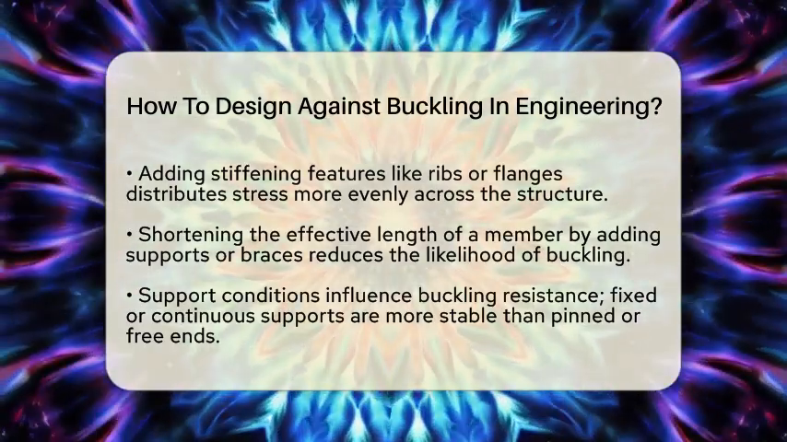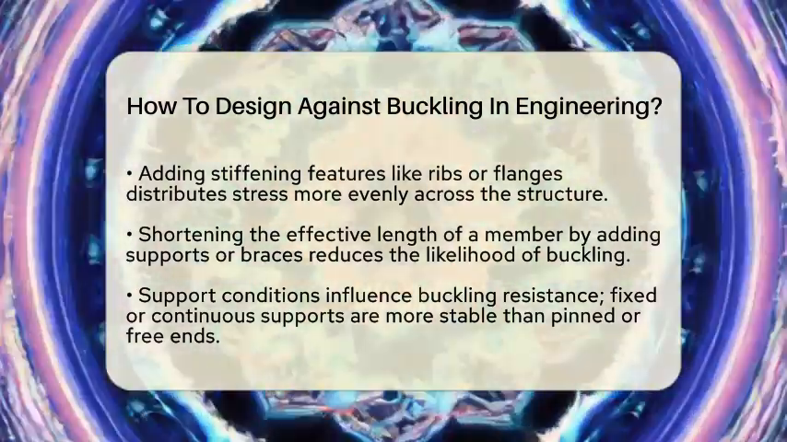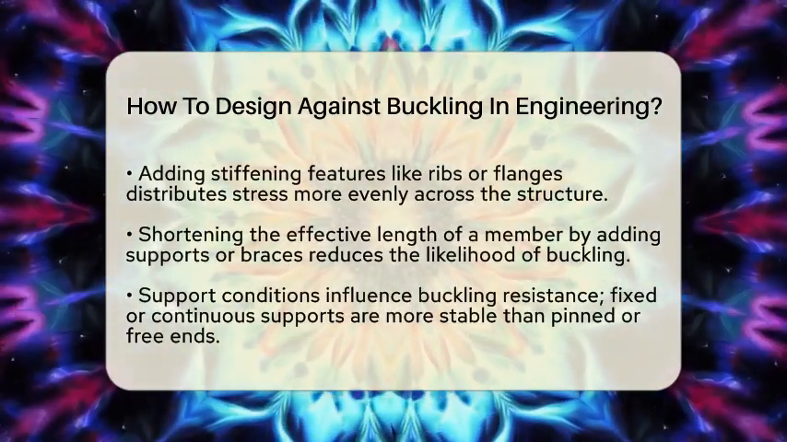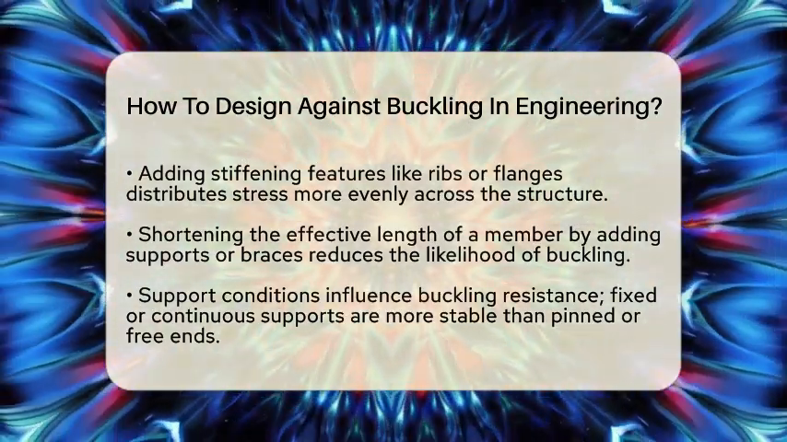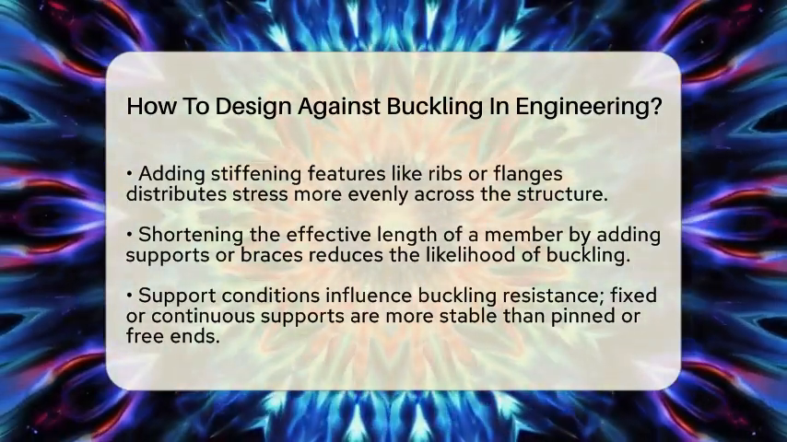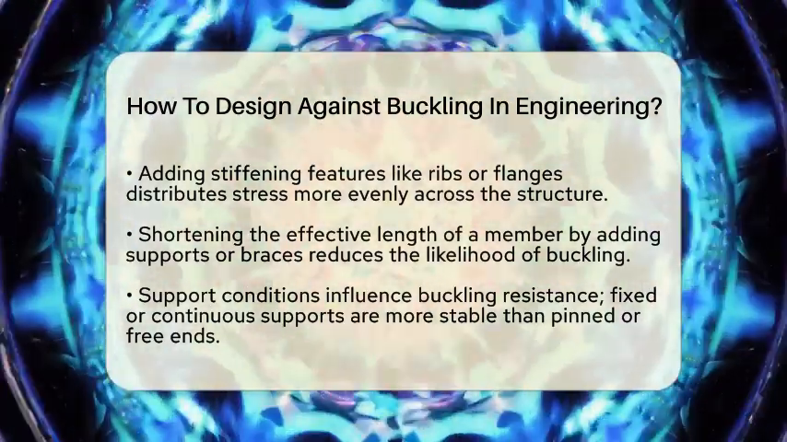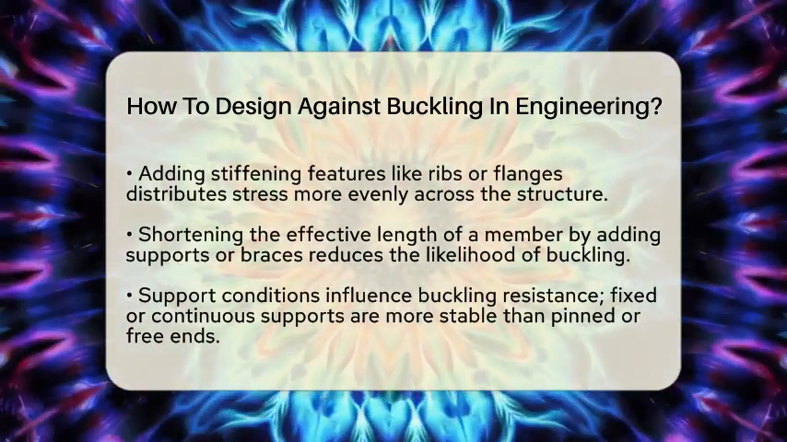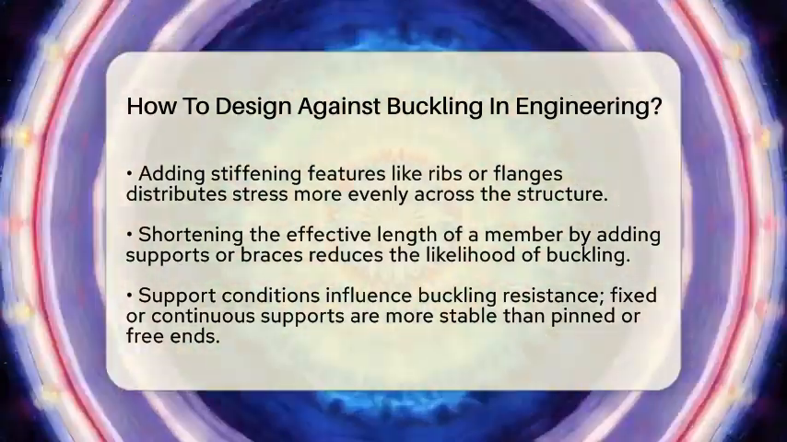Second, reducing the effective length of the member is a smart move. The shorter the unsupported length, the less likely it is to buckle. Engineers often add intermediate supports or braces to cut down the length. Support conditions matter too. Fixed or continuous supports make a member less prone to buckling than pinned or free ends.